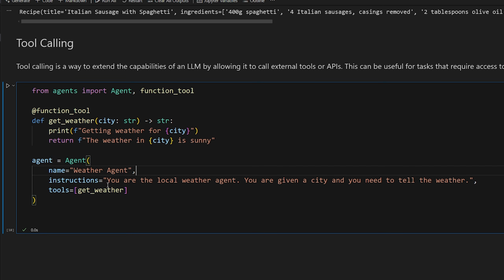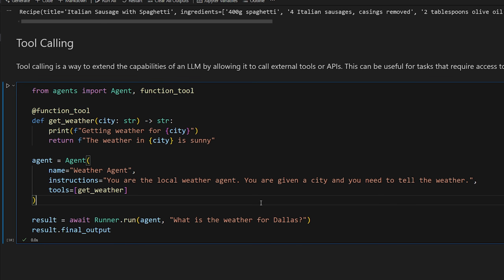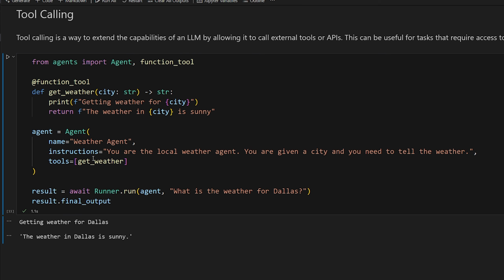Now, since we told it it's a local weather agent and it needs to tell the weather based on a city, it's smart enough to know, okay, I'll just call the get weather function, get the actual weather, and then use that to craft a response. So I'm going to say, what is the weather for Dallas? And so let's try it out. So it says getting weather for Dallas. This is this here. So we know it did invoke the function. And then it says the weather in Dallas is sunny.